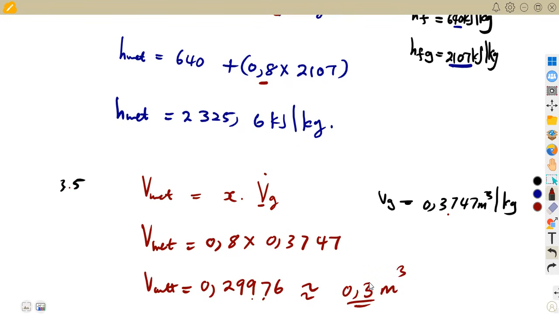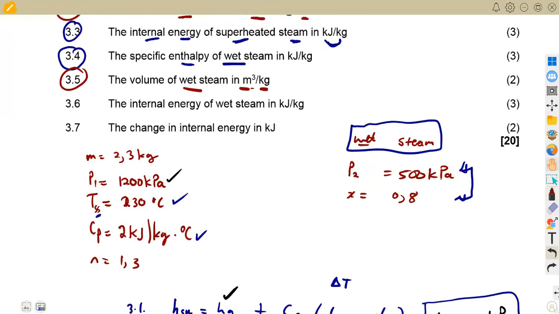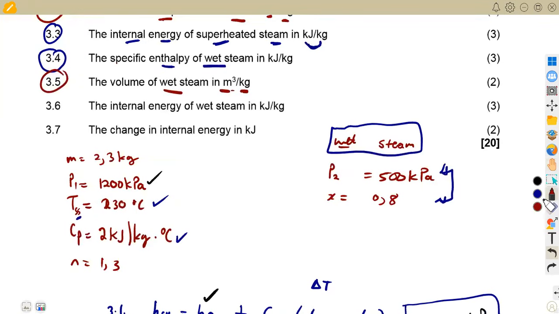So this one ends up as 0.3 cubic meters per kilogram. If you were to calculate for the whole mass, you would obtain the exact cubic meters if you multiply, but here we need it per kilogram. So make sure that you understand how the question is given.